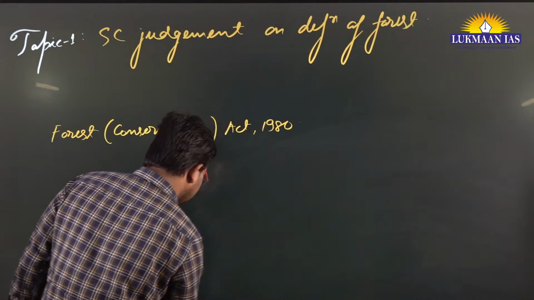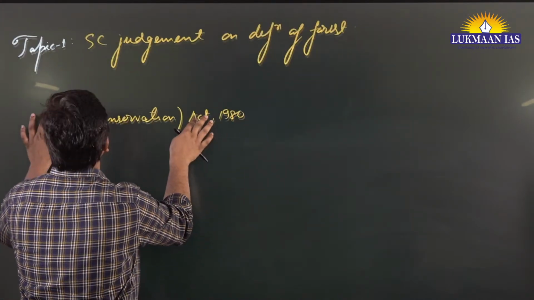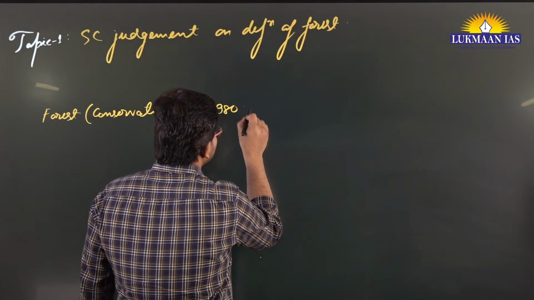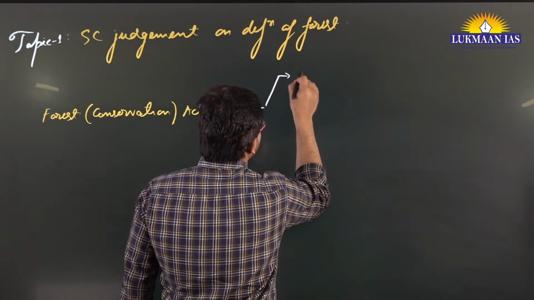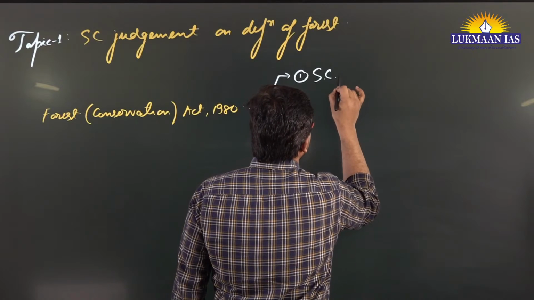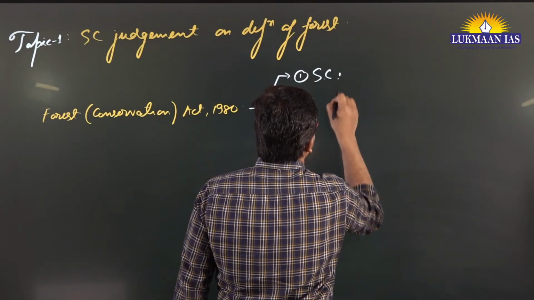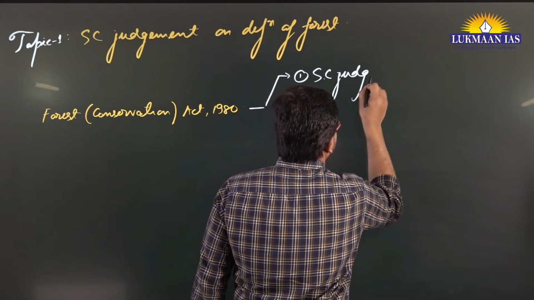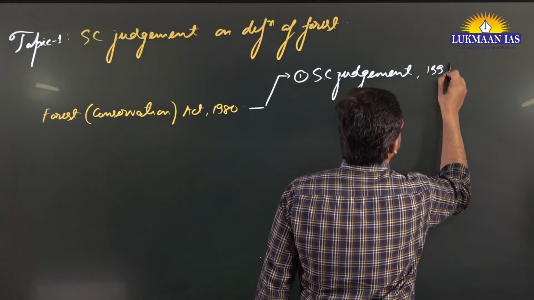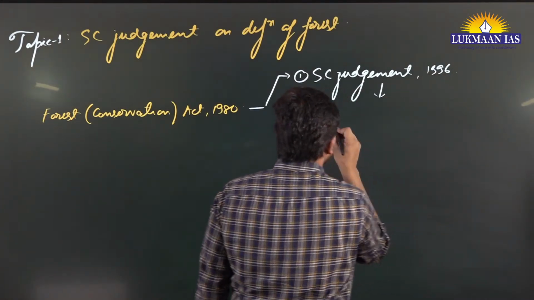So the thing is, even after having this act, there have been multiple controversies associated with it. What has happened? Number one, the Supreme Court of India gave a judgment in 1996. And what was the name of the judgment?